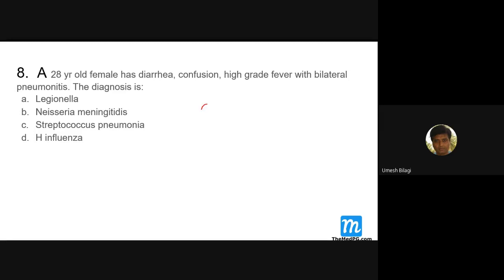Patient can have CNS involvement, extrapulmonary features, GIT symptoms, body ache, high-grade fever. Fever is very high-grade. Bilateral pneumonitis. All these things, vague complaints. When the patient has come, you pick up legionellosis. So legionellosis, that's what.